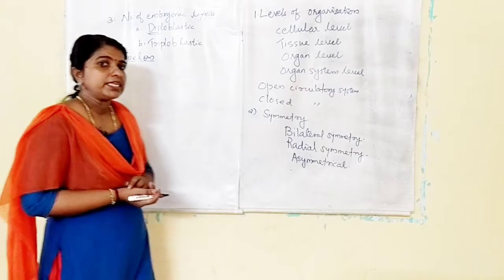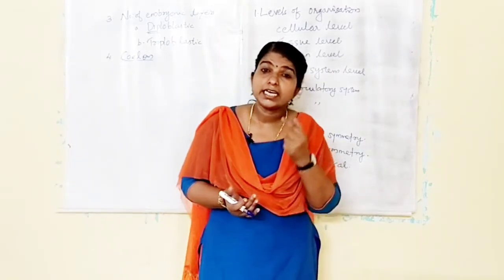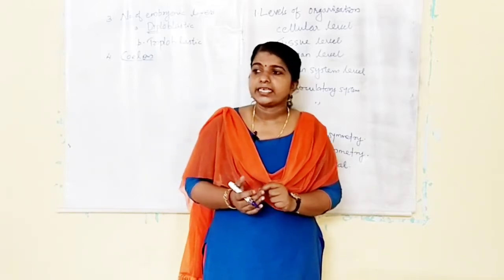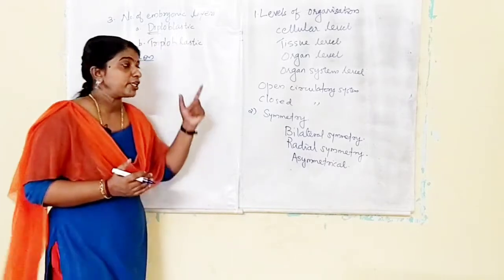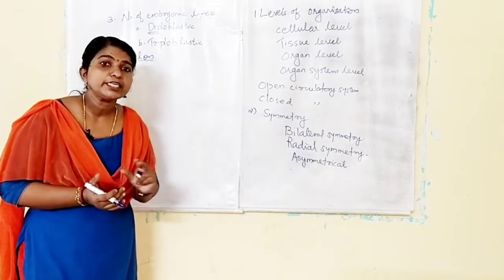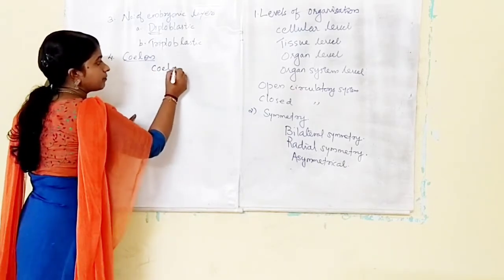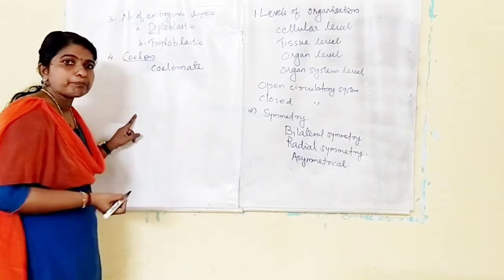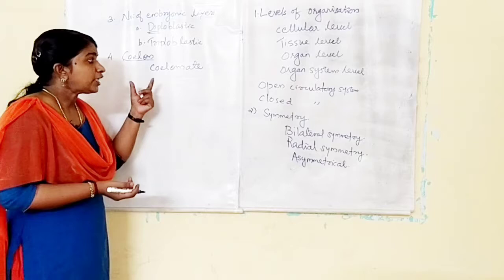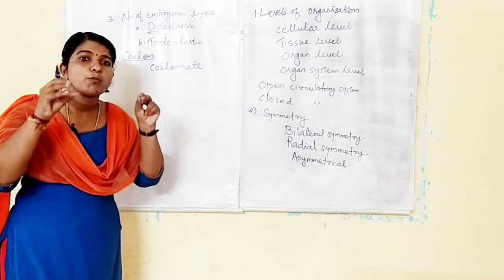Coelom means the body cavity present between the body wall and the gut wall, and it should be lined by mesoderm. There are three types of organisms based on coelom. Some organisms possess a true body cavity lined by mesoderm. They are known as coelomate. Whereas in some categories like Aschelminthes, they do not possess a true body cavity. Their mesoderm is in the form of patches.